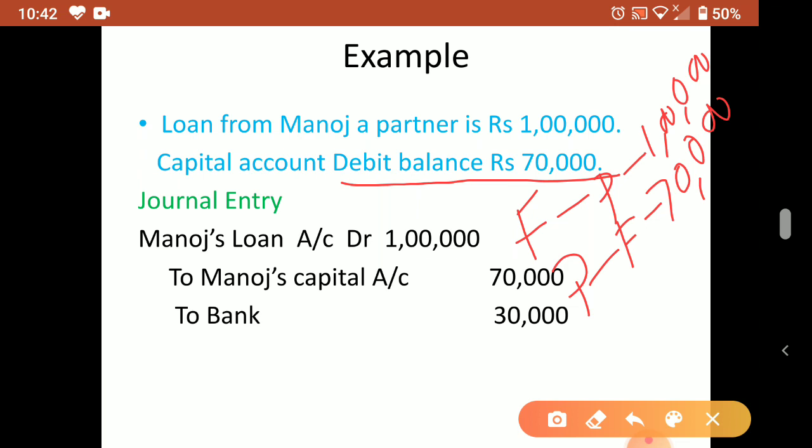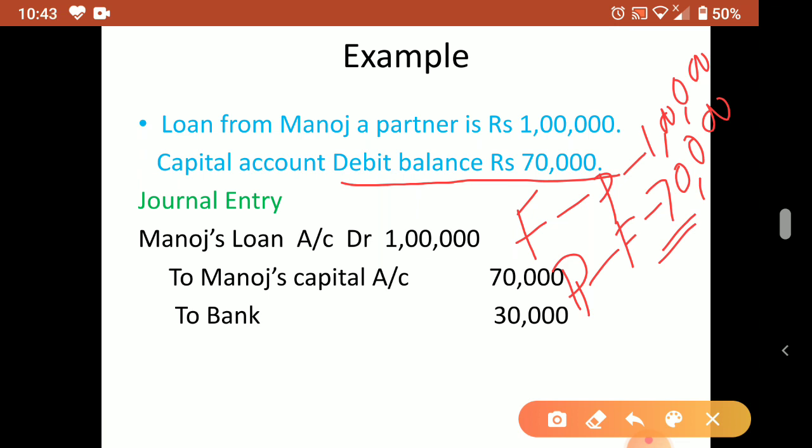Understood? The firm has to give the partner 1 lakh. The partner has to give the firm 70,000. So what will we do? This 70,000 we will not pay. Instead we will pay only 30,000, because 70,000 he has to give to us. So only the difference we will pay.